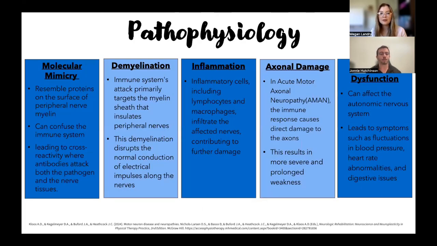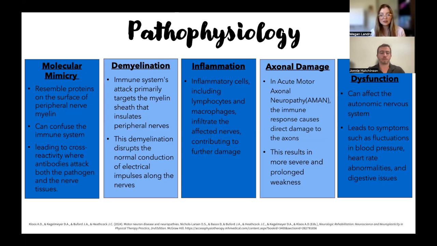Okay, so going into the pathophysiology of GBS, we'll start off with molecular mimicry. And this is one of the key mechanisms behind GBS. This is where the proteins on the surface of a pathogen resemble the proteins found on the peripheral nerve myelin. The immune system is trying to fight off the infection, but it gets confused and ends up attacking the actual myelin sheath around the nerve. As a consequence of this, you end up having demyelination.